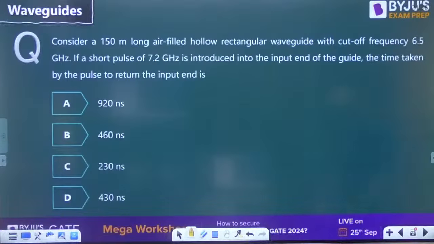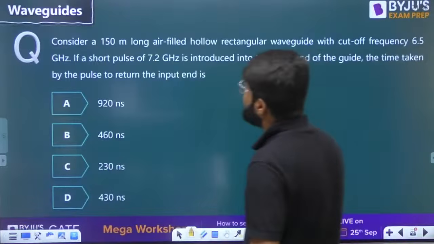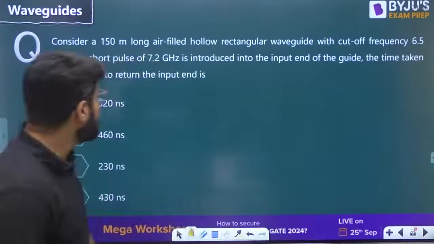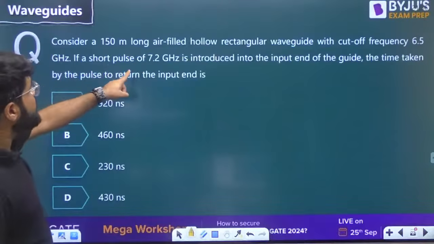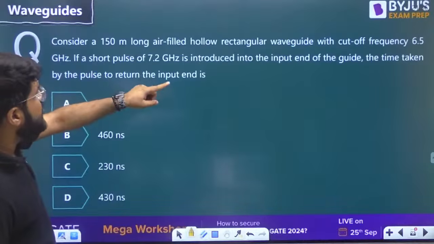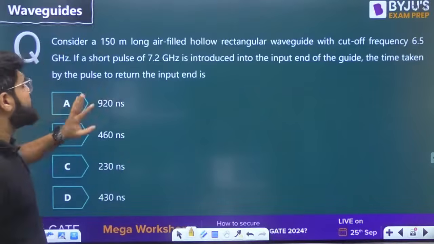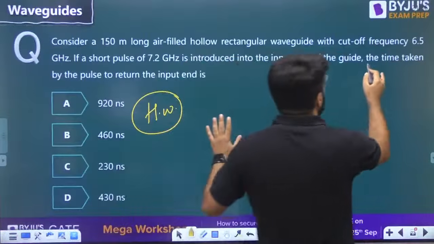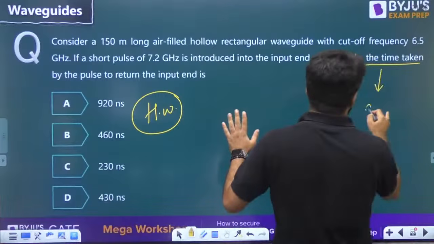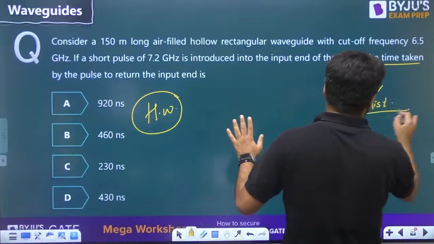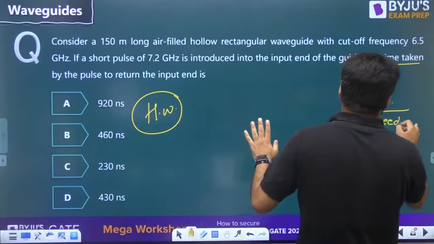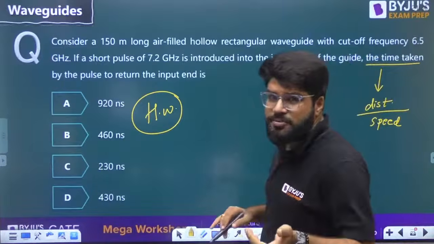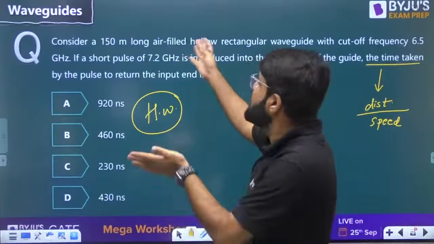Consider a 150 meter long air filled hollow rectangular waveguide with cutoff frequency given as 0.5 gigahertz. Now a short pulse of 7.2 gigahertz is introduced at the input of the guide. What is the time taken by the pulse to return to the input end? This is a good decent question as homework. Time is always given by distance divided by speed. You have to calculate speed by the formulas we have discussed, and distance is given to you.